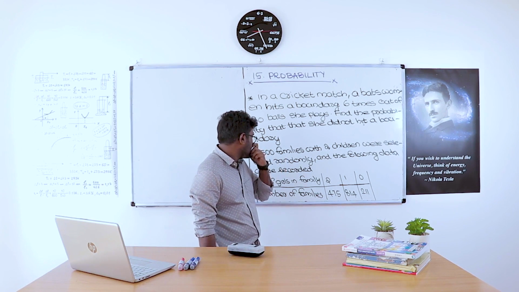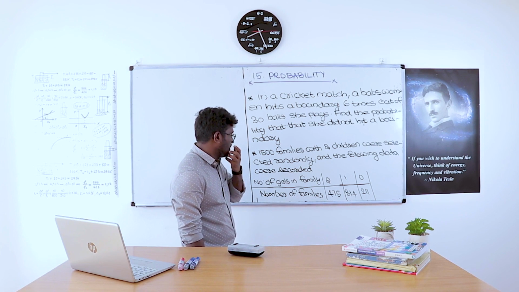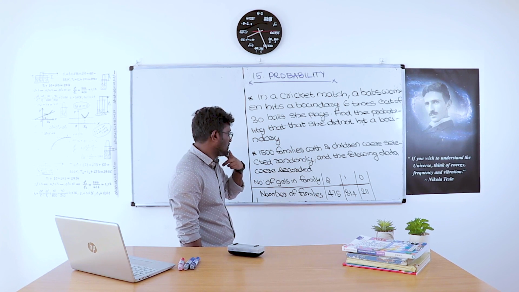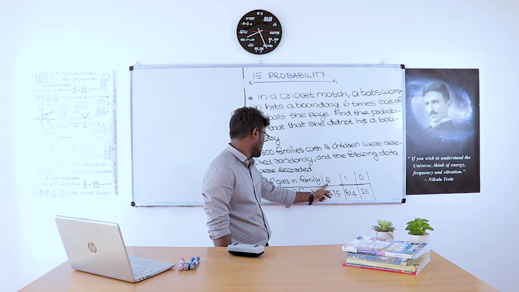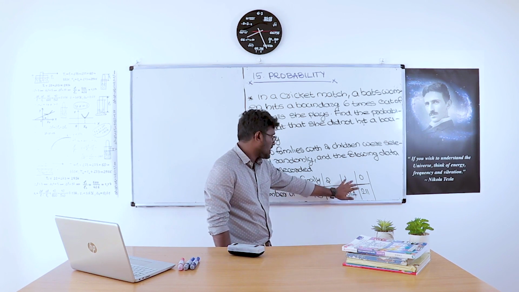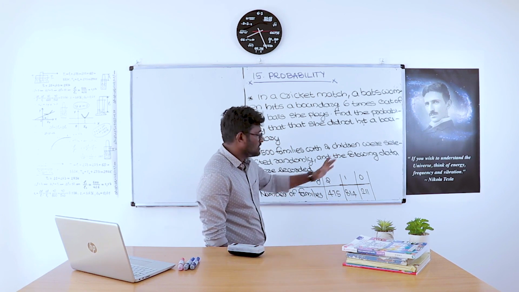The number of girls in the family: 475 families have 2 girls, 814 families have 1 girl, and 211 families have no girl.